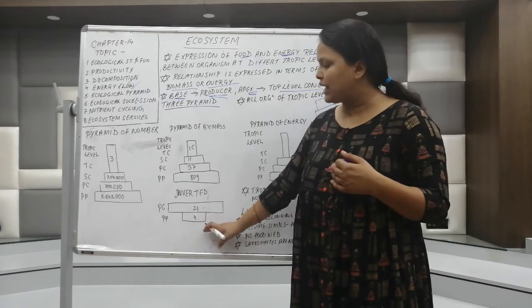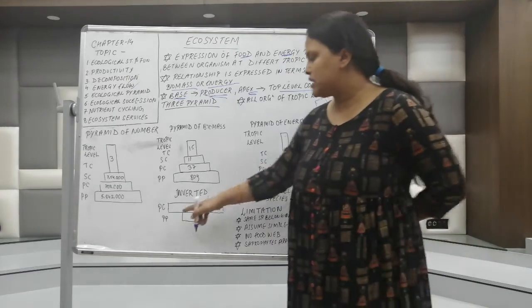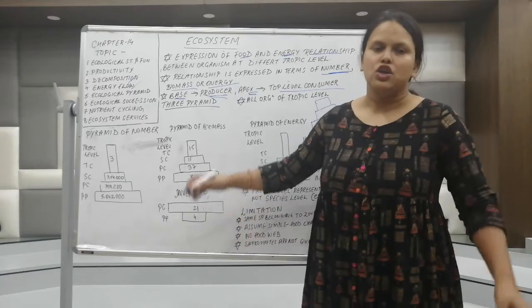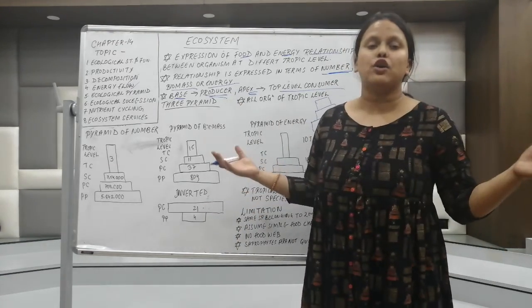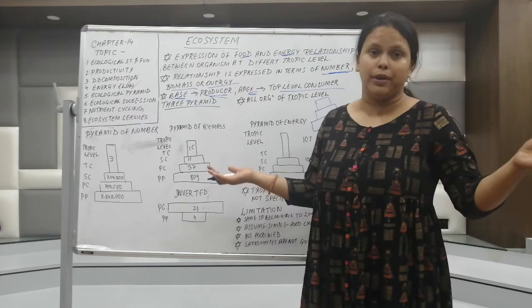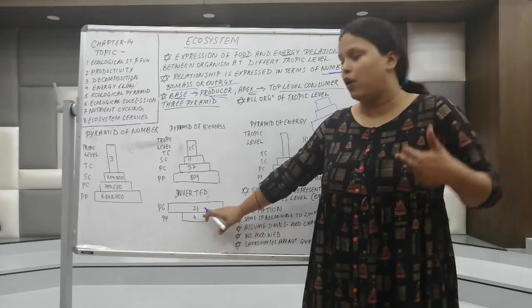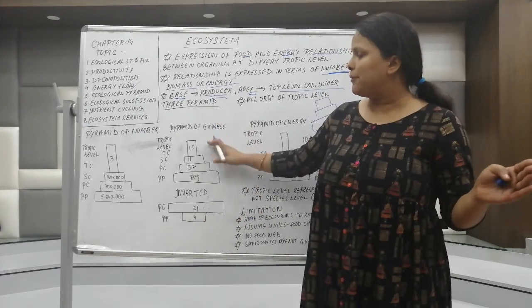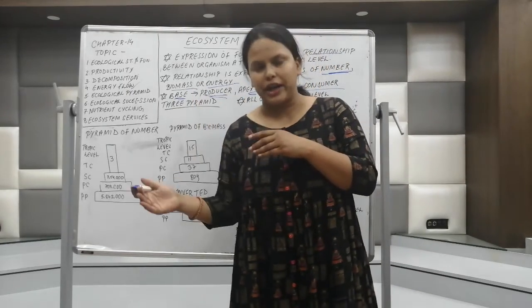But in an aquatic system, you can see the pyramid of biomass is inverted. Why? Because here the primary producers are phytoplanktons. Phytoplanktons are very less in number, but the insects or zooplanktons are very high in number. So the primary producers, less in number, are being fed on by primary consumers which are in a very large number. So the pyramid of biomass can also be inverted as well as straight.